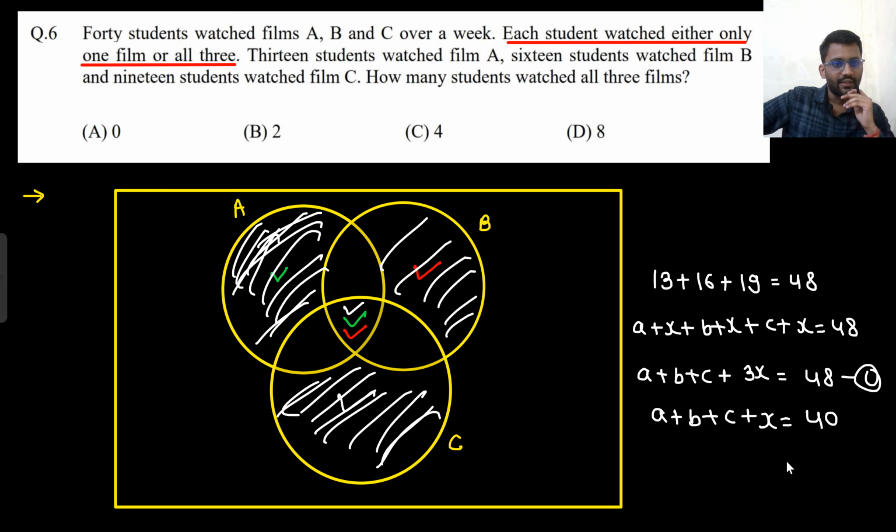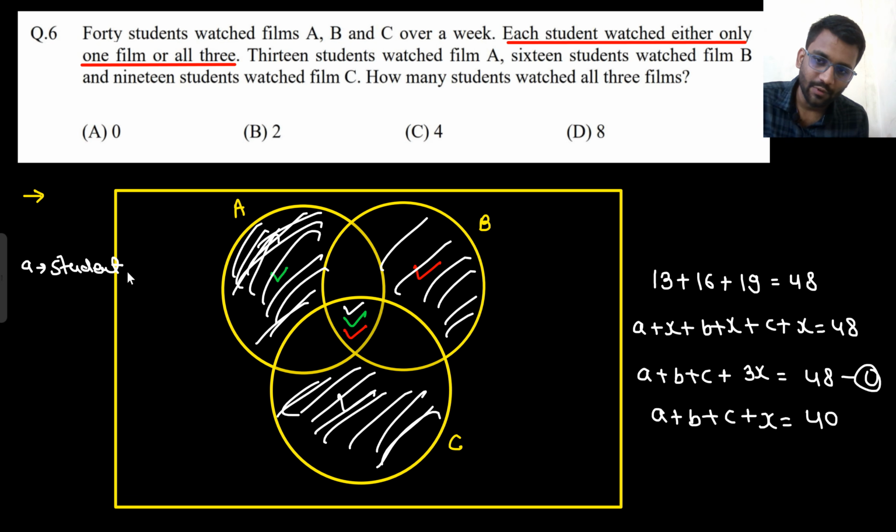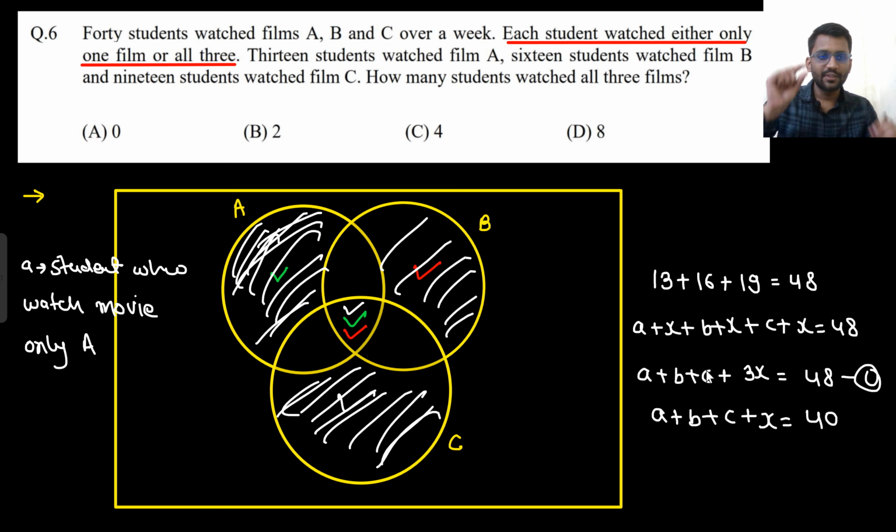Did you understand this point? What is A actually? Student who watched only movie A. What will be small b?